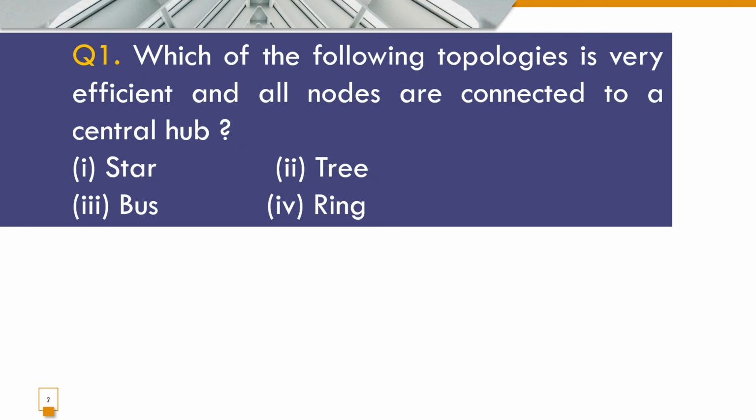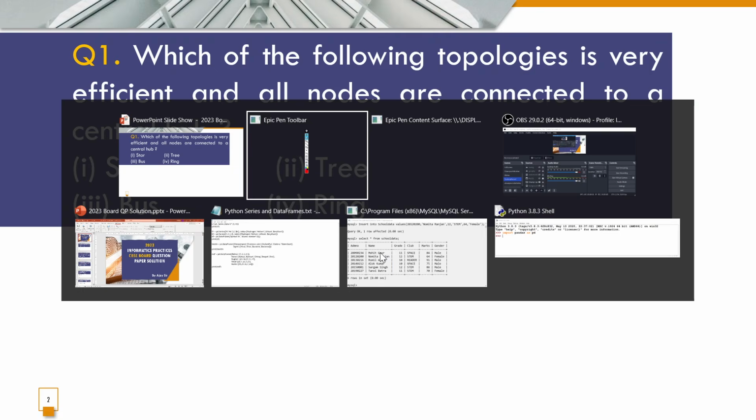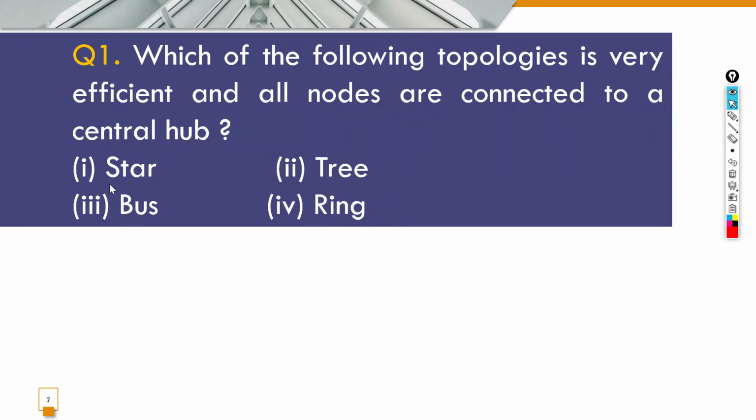So let's start. The first question which came in the paper was, which of the following topologies is very efficient and all nodes are connected to a central hub? तो जब भी हम central hub की बात करते हैं, then we actually use a star topology. Within the star topology, we use either a central hub or a switch. So the correct answer is your star topology.